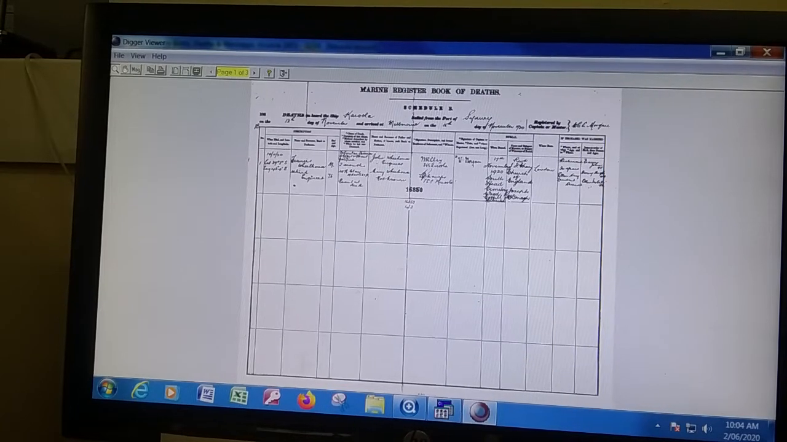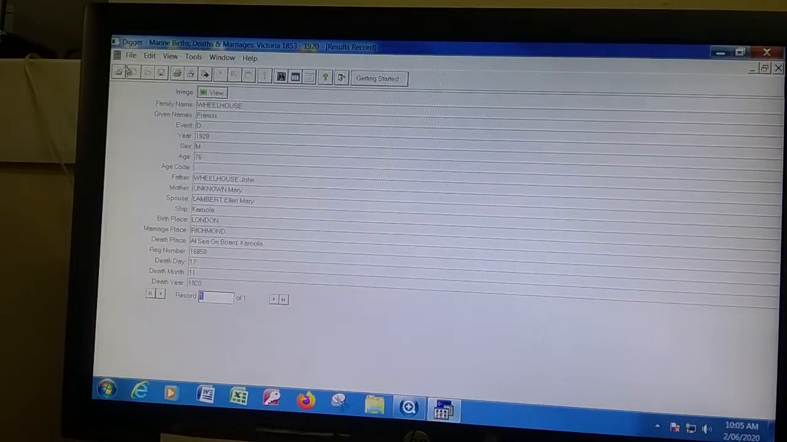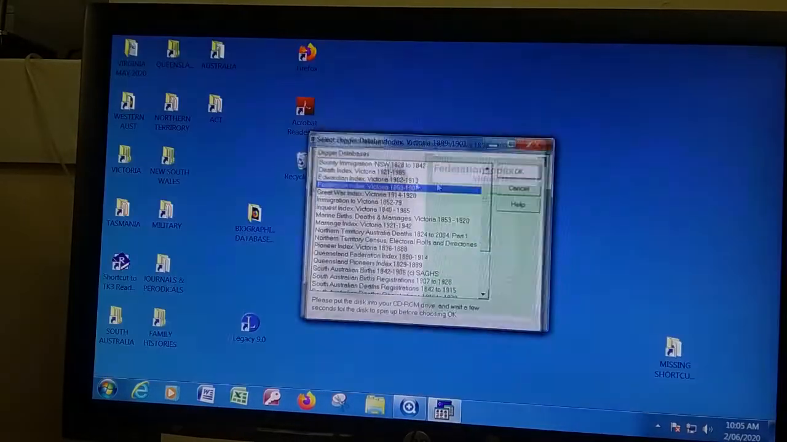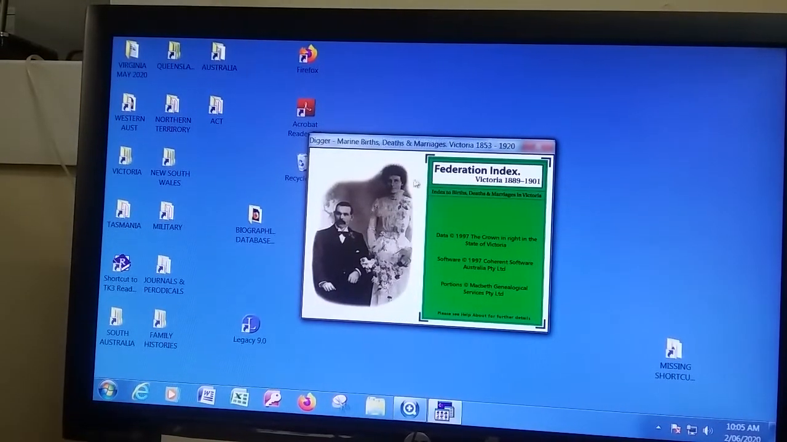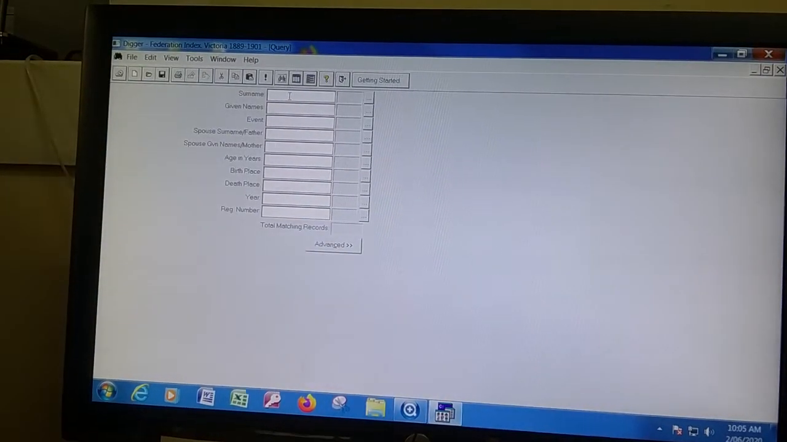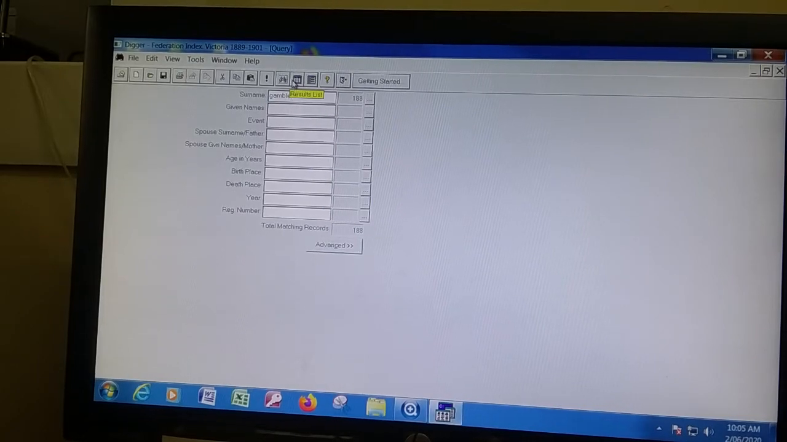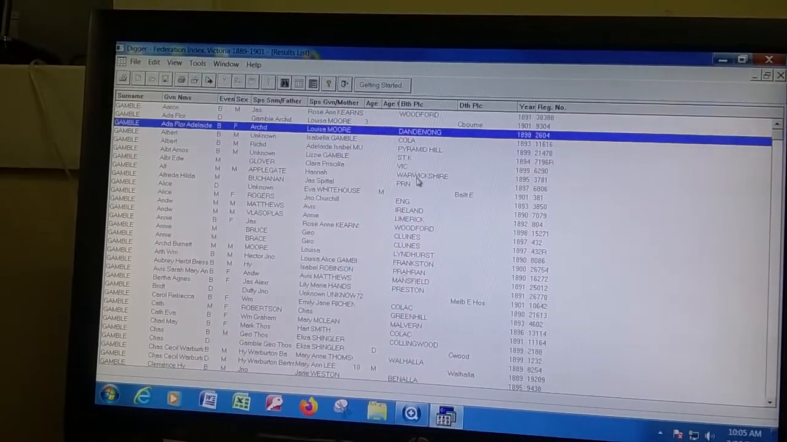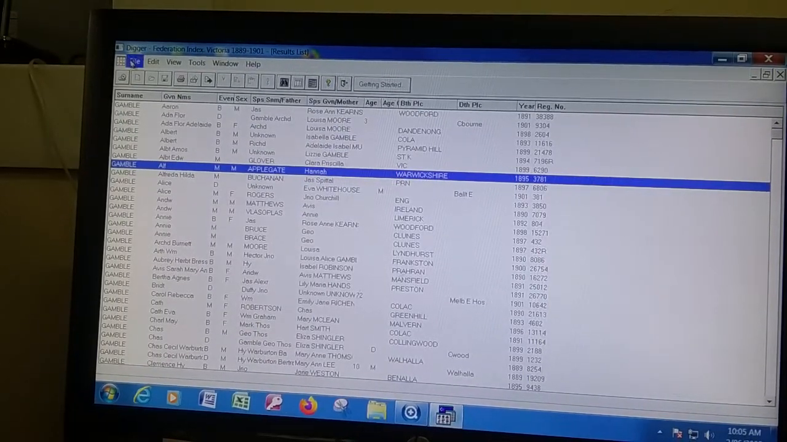Of course, the indexes often show other information in the data, and I'll just go back to one of the Victorian ones because they will show the birthplace. Just open this, I'll just look for anybody. And as you can see, this Pyramid Hill, Dandenong, Warwickshire. So that's added information that you're going to get from Victoria.